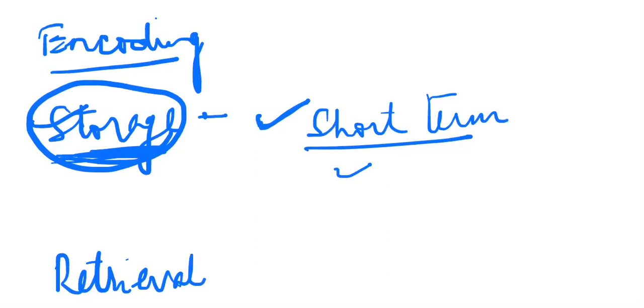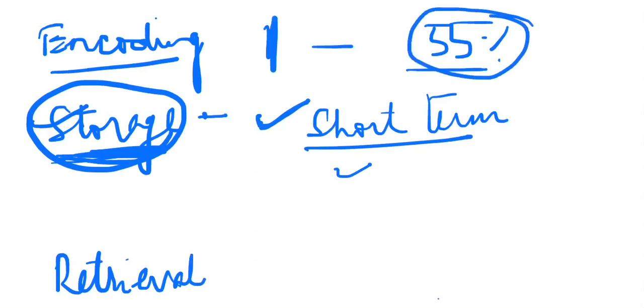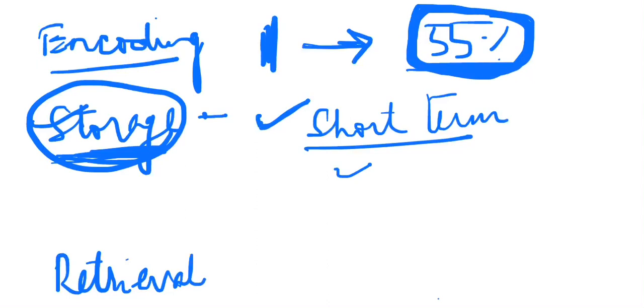So we can say the rate of forgetting is such that for newly acquired information, you will be able to remember 50 or 55% after 1 day. Like, say, what you studied or memorized yesterday: if you haven't revised or rehearsed it, after 1 day you will be able to remember about 50 to 55%.